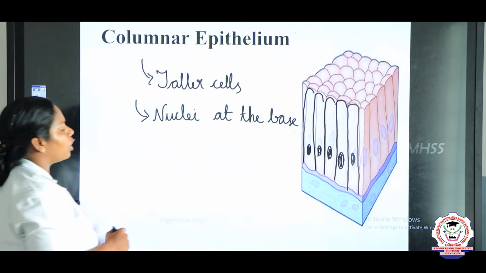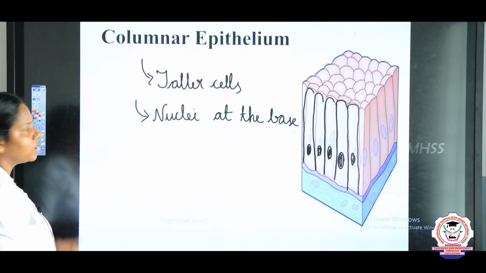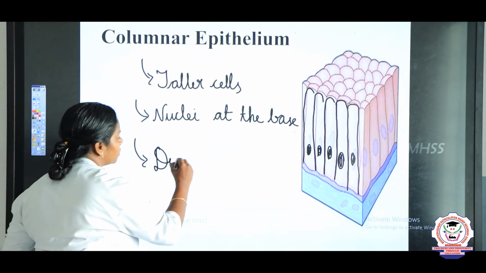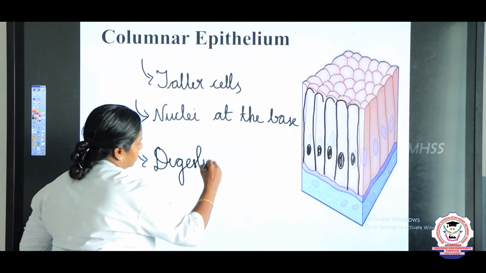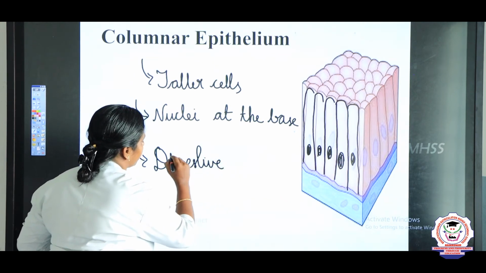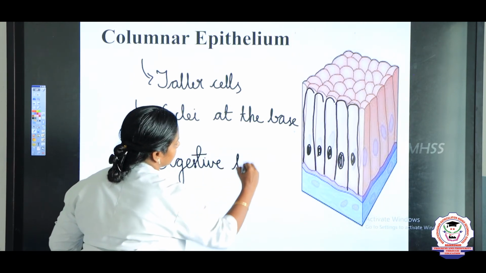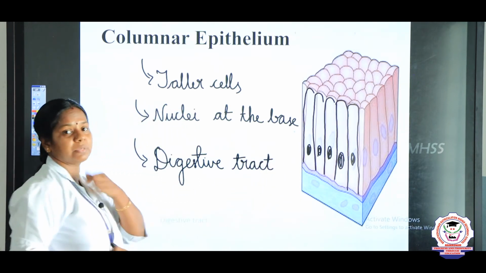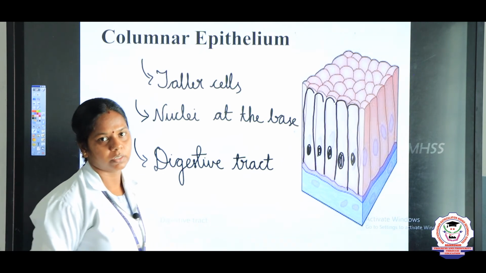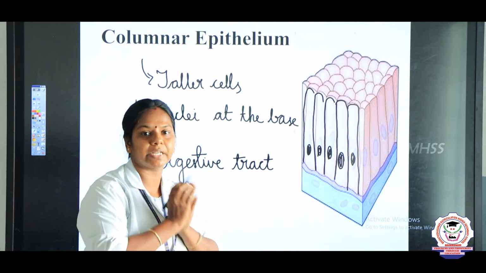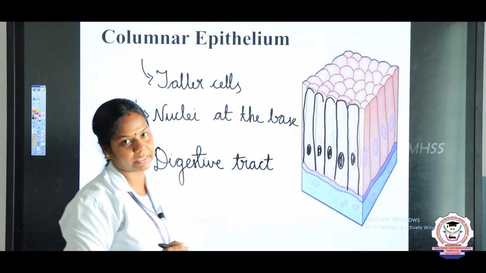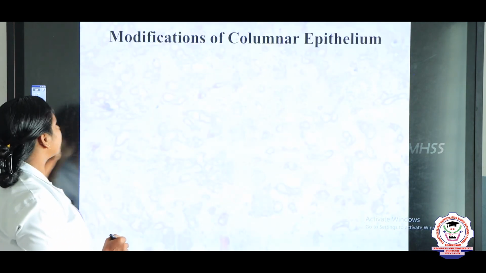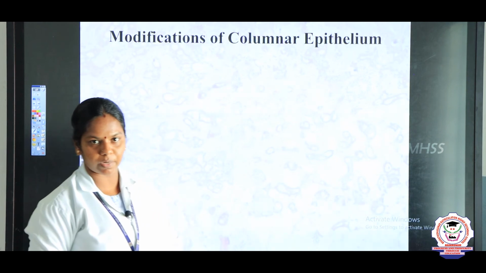Where is this columnar epithelium found? The columnar epithelium is found in the digestive tract. Digestive tract, in the sense, starting from the esophagus to the rectum. So the entire internal cavity is lined with the columnar epithelium.